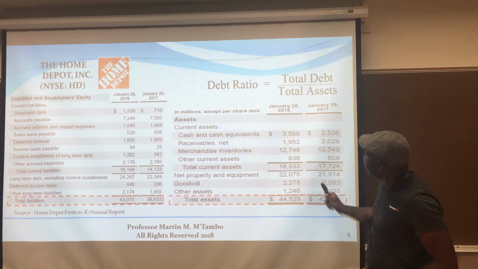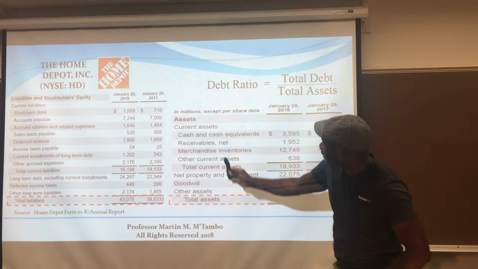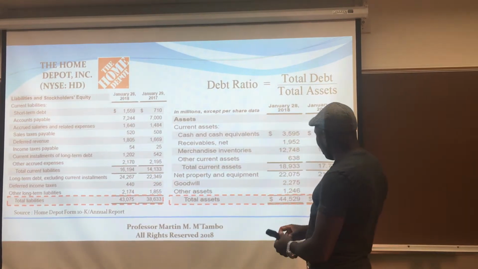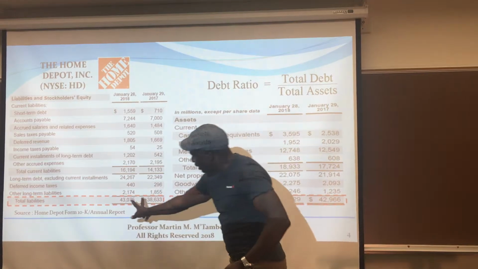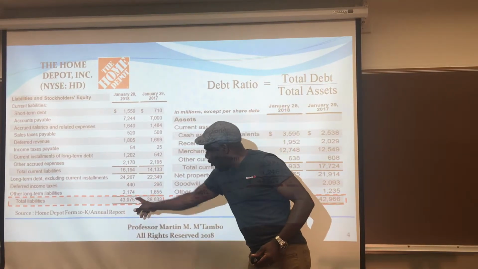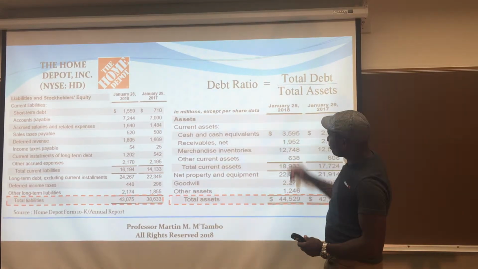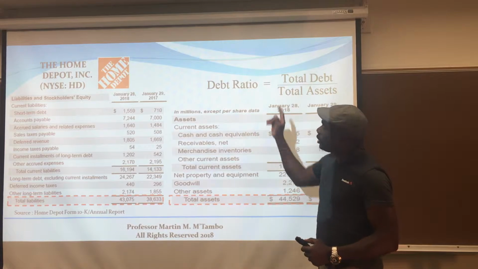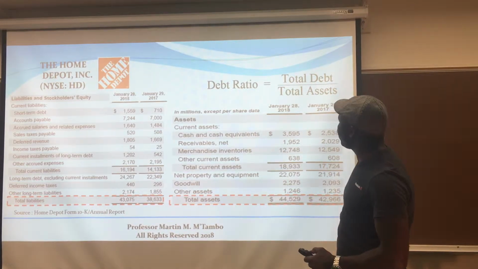This is 2016. This is 2017. We are comparing these to the numbers at the bottom. These are your assets, and these are your liabilities in that formula there. How do these numbers look when we do the calculation of our total debt ratio?